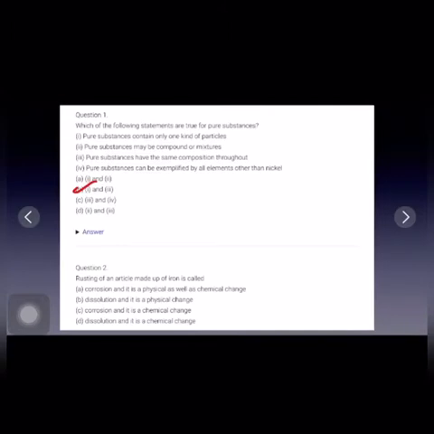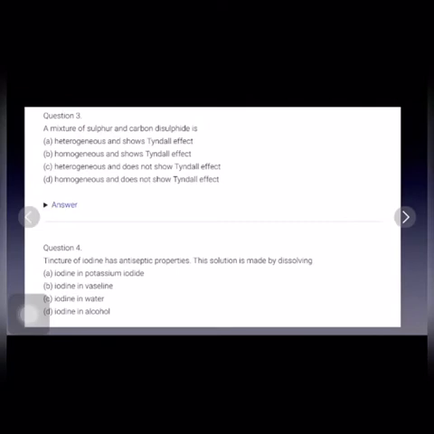Now the next question is: rusting of an article made up of iron is called corrosion, and it is a physical as well as chemical change. Dissolution, and it is a physical change. C part, corrosion, and it is a chemical change. So C is the correct answer. Rusting of an article made up of iron is a corrosion and it is a chemical change.